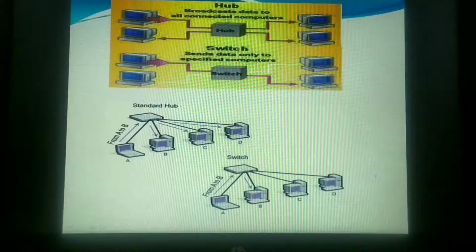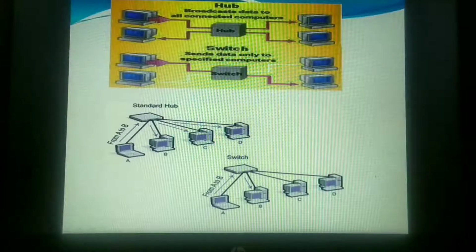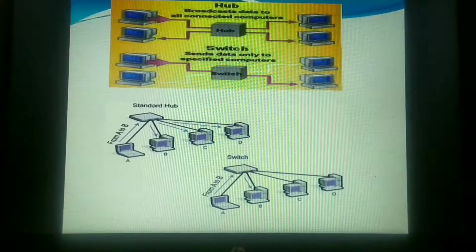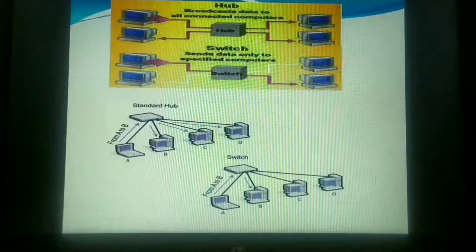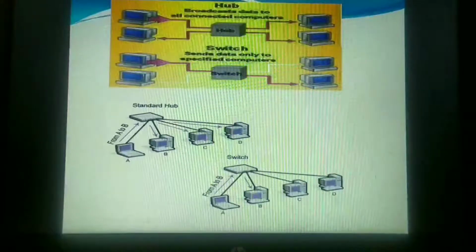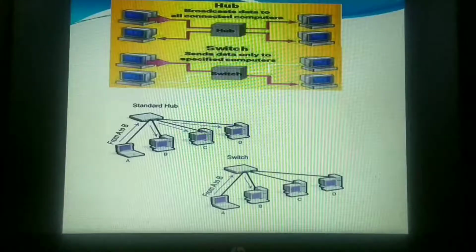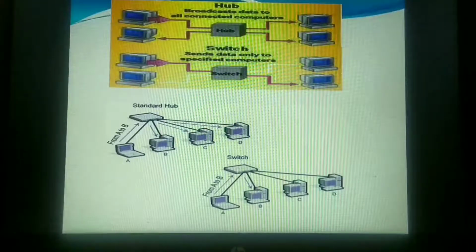Now this kind of arrangement is inefficient. While the source and destination are exchanging information, the other two computer systems will get to know what messages they are exchanging. This arrangement is quite inefficient and it does not provide us any kind of security. So in order to overcome this disadvantage of the hub, we are studying the switch. Now let us see what exactly the switch is.